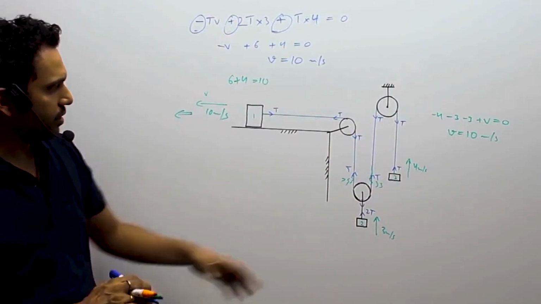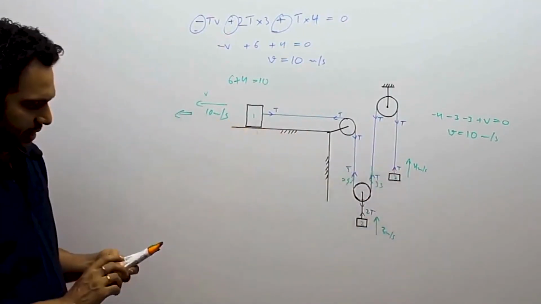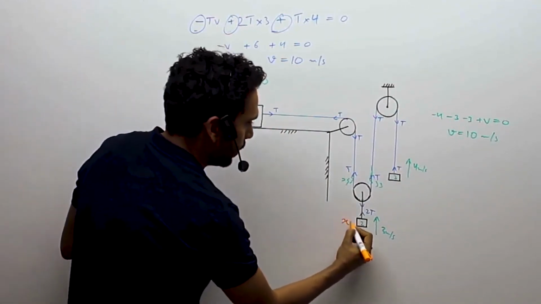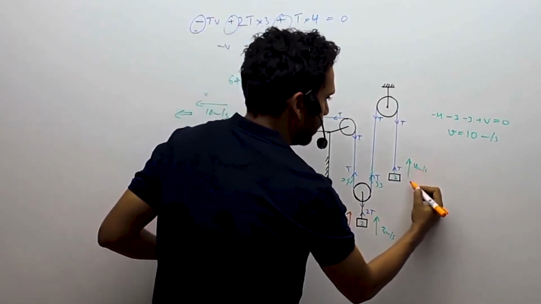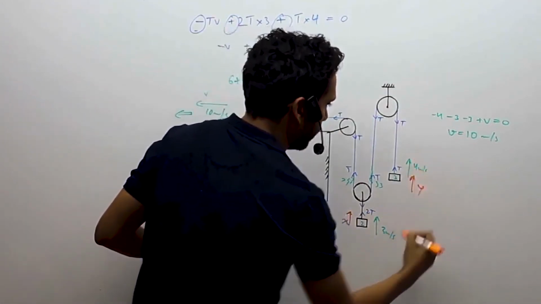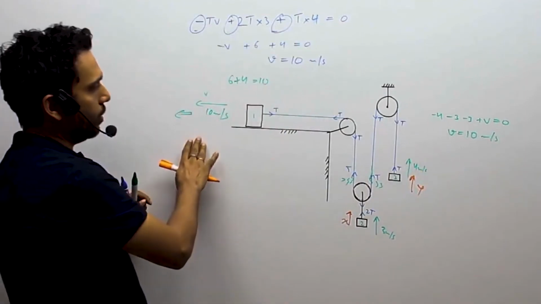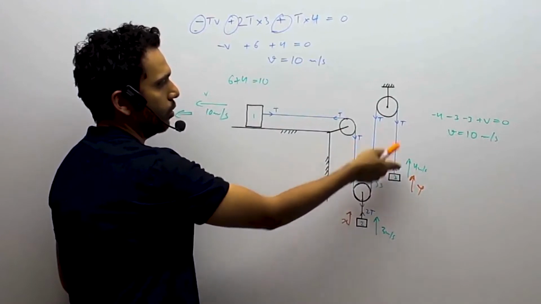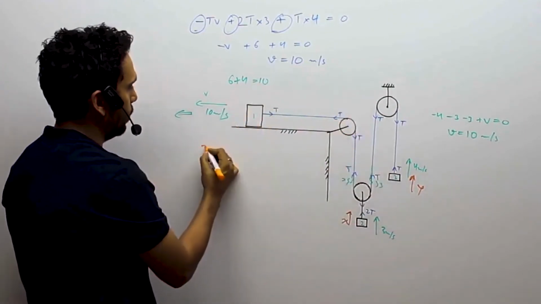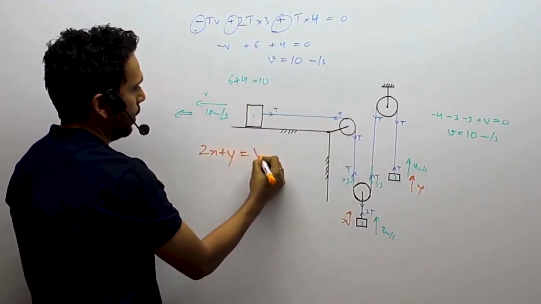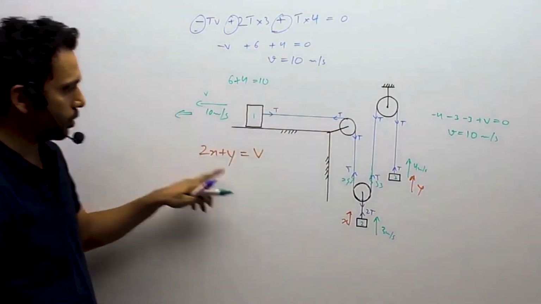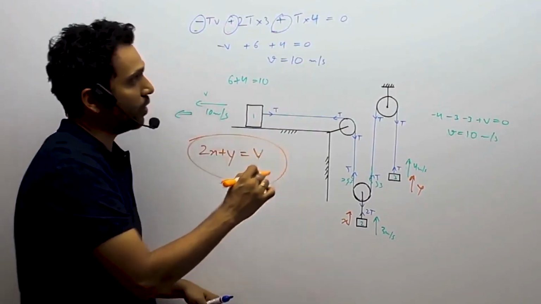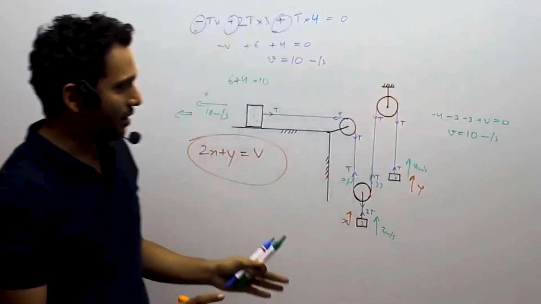So what we get over here is 3, 4 and 10. Say we have called the values X up. Since I have written up earlier, I'll just continue with that, and Y up. Then what would have been the movement? The movement would have been due to X up, this will create a 2X loose string, and due to this Y will be supplied. So we'll have 2X plus Y as the movement over here. So X was 3, so 2 into 3 is 6 plus Y 4. So you can get this very fast by just inspecting.